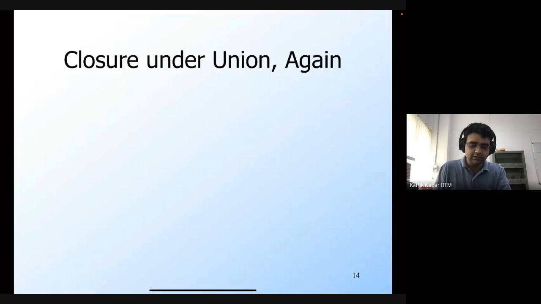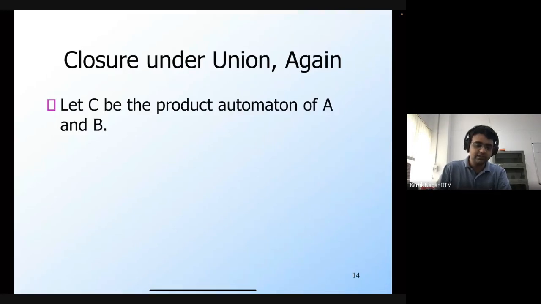Okay. So let's look at union again. We know that regular languages are closed under union. But we went through the route of regular expressions in order to prove this. We can also go through the route of automata in order to show this. In particular, if C is the product automaton of A and B, what should be the final states of C so that the language of C is the language of A union the language of B?